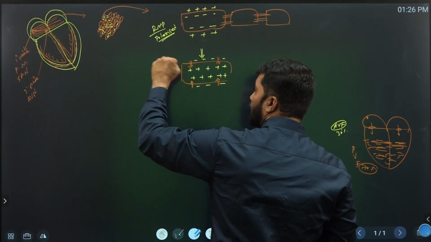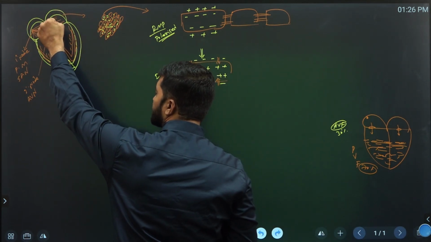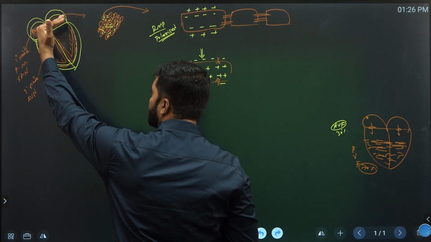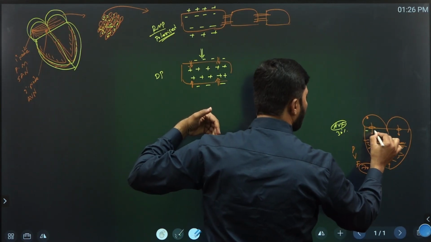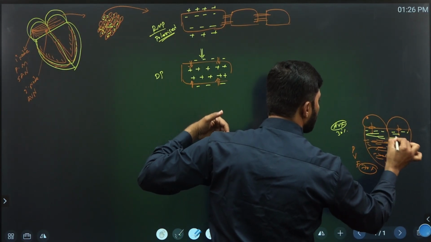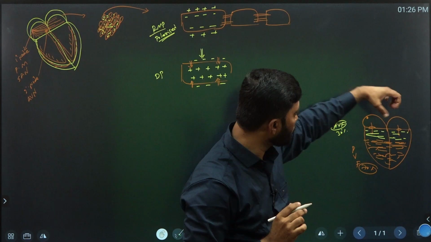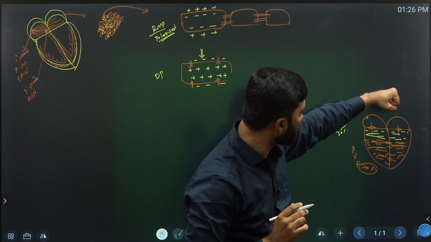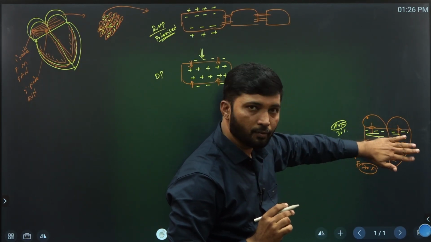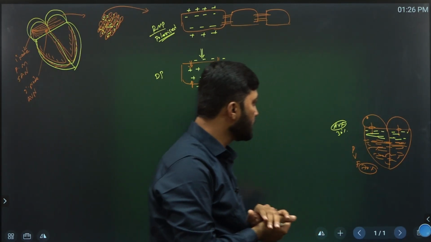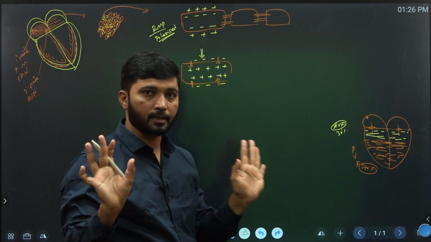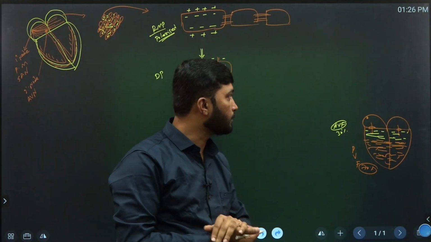Due to the depolarization, the auricle size gets reduced and the rest of the blood enters the ventricles. During the auricle systole, during the depolarization of atria, the rest of the blood enters the ventricles. Auricle systole and depolarization are the same.